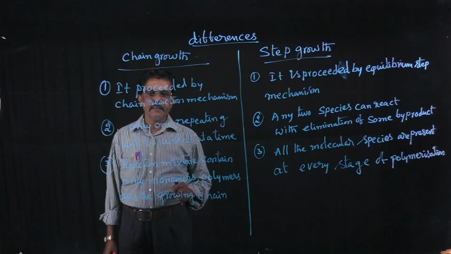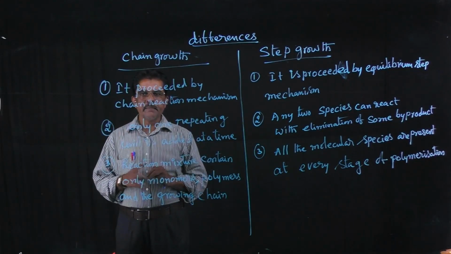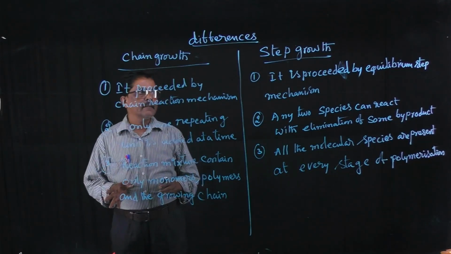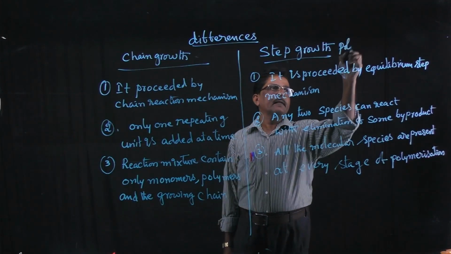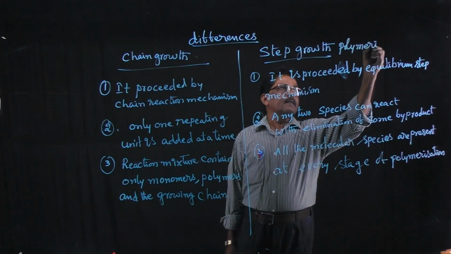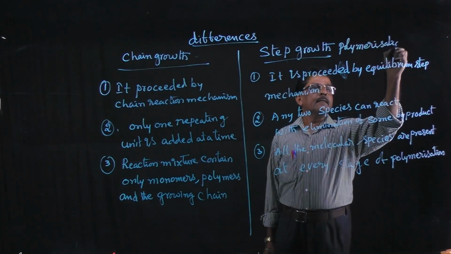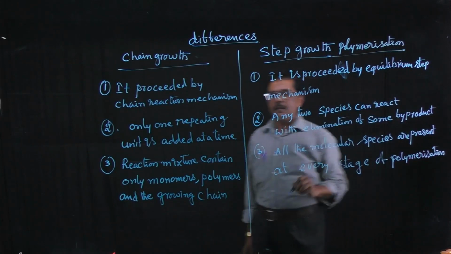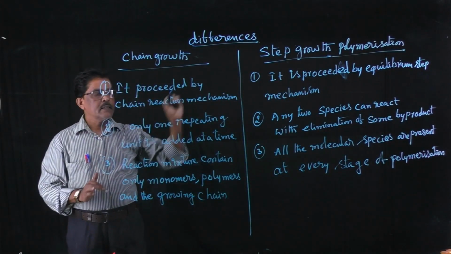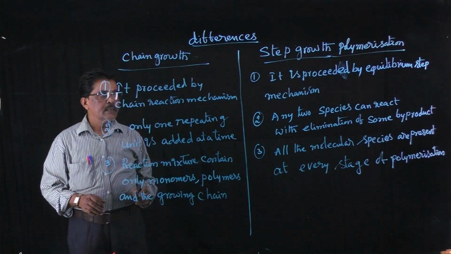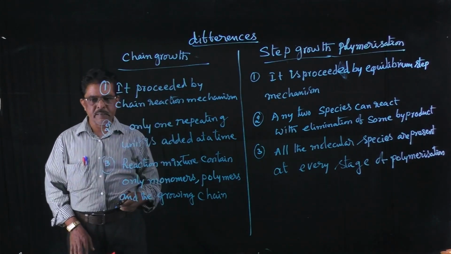Next one is the differences between chain growth polymerization, that means addition polymerization, and step growth polymerization, that means condensation polymerization. There are three differences between addition polymerization and condensation polymerization. Addition polymerization is also called chain growth polymerization.